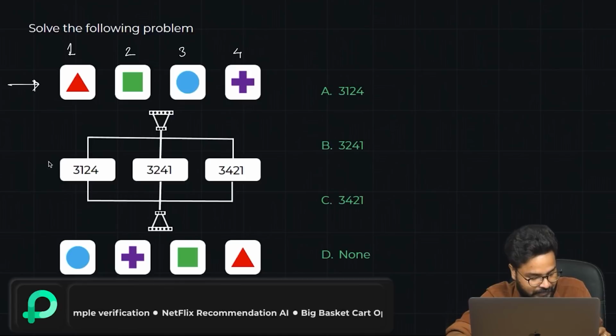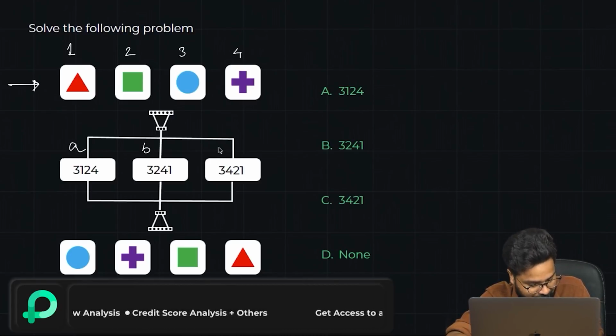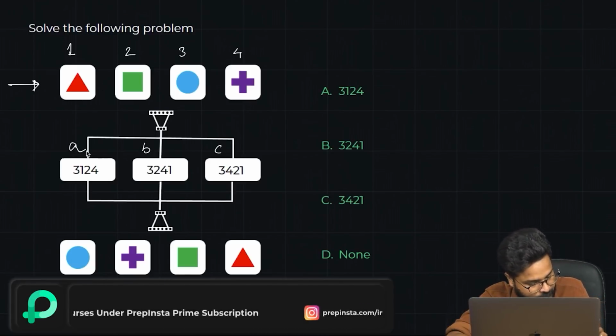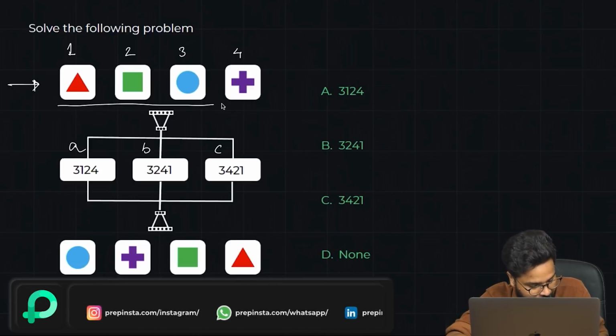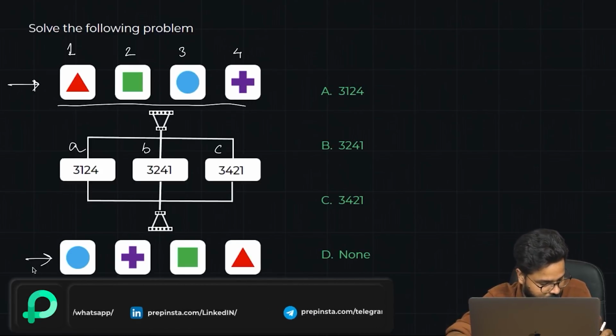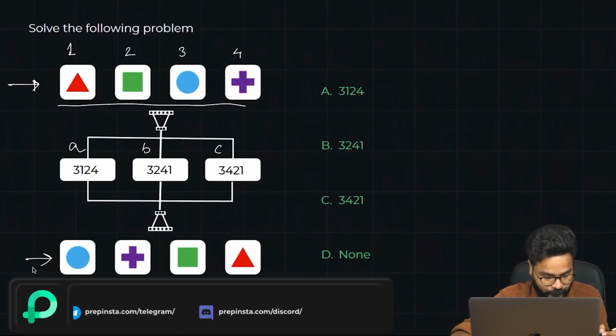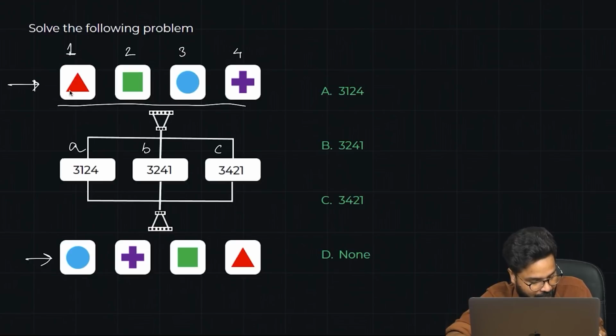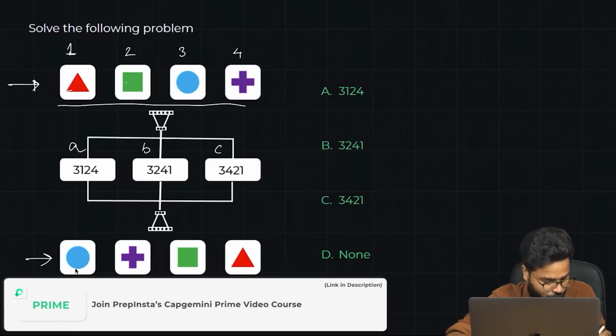The question is asking you to choose out of these 3 options, let's say we call them small a, b, c, not to be confused with the options, which logic you would apply to this arrangement so that it becomes this, right? The triangle was 1 here, it became 4 here. The square was 2, it became 3, and so on. The circle was 3, it became 1, and the plus was 4 and it became 2.